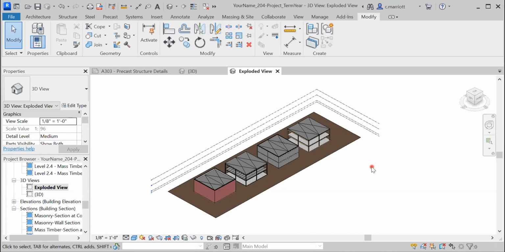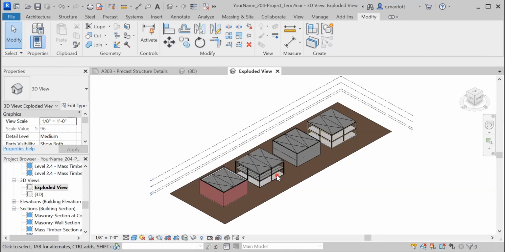Now, the goal of this is to show some of the construction that is invisible to us because some of these forms are closed, or certain elements or components are covered. For example, this one right here, we haven't put any doors and windows. We can't really see a lot of the construction that's under here. The same thing goes for the one that was made out of the precast. So this is going to take maybe a little bit of planning and trial and error.